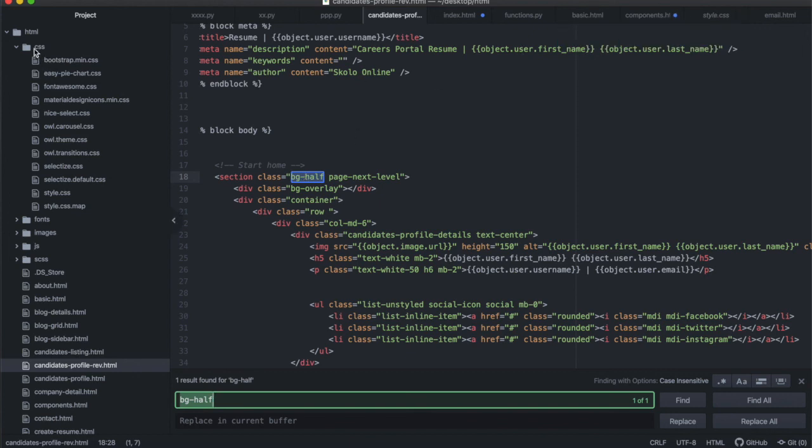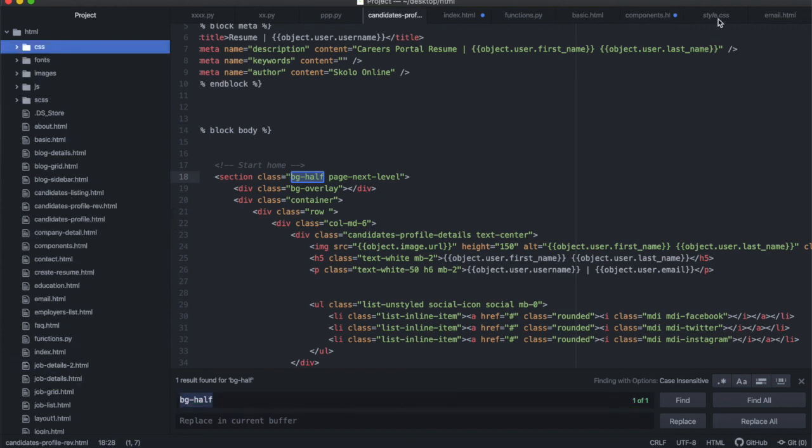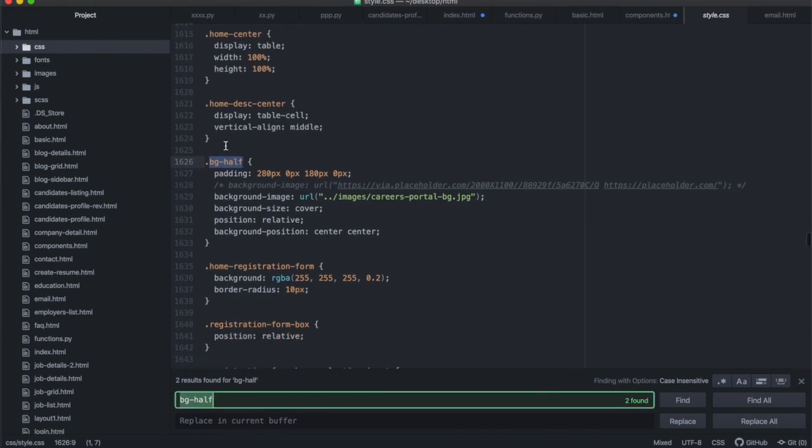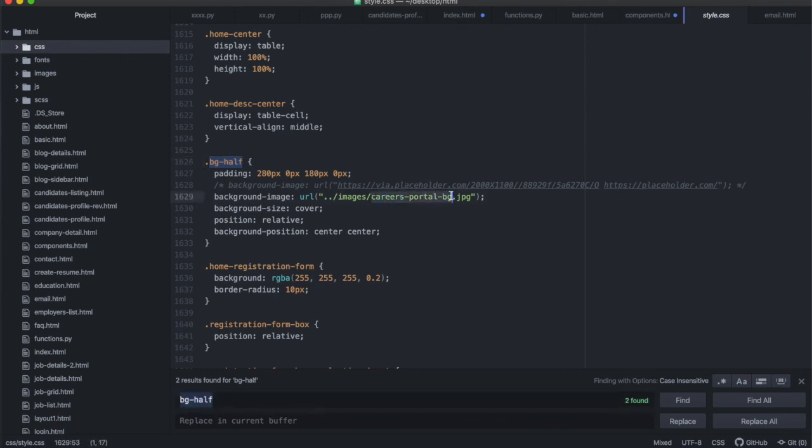which is going to be inside of your CSS folder, and you go to the style.css like that. I've already opened it in here, and then I'm going to search again for it, and you'll see this is the style.css. Okay, so the original background image was just the placeholder, which was showing that 200 times 1100 image, all right? And what I want in there is the same image, careers portal BG, all right?